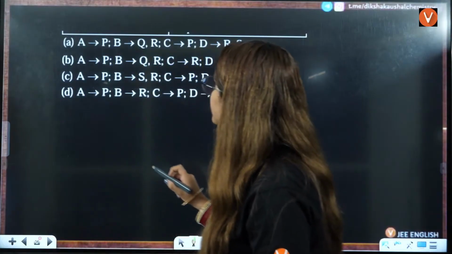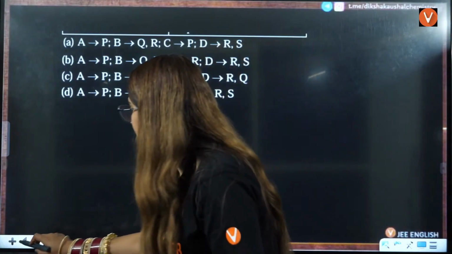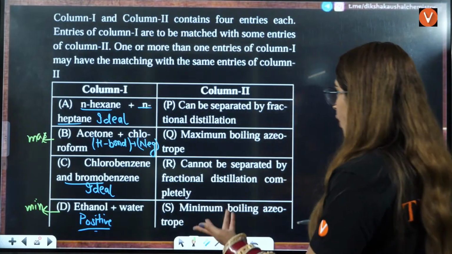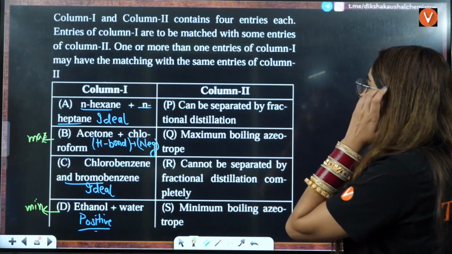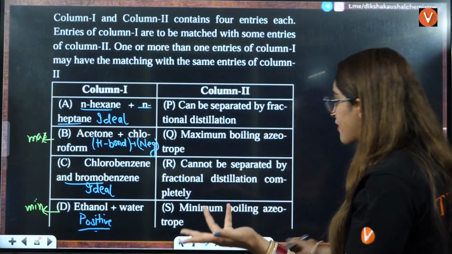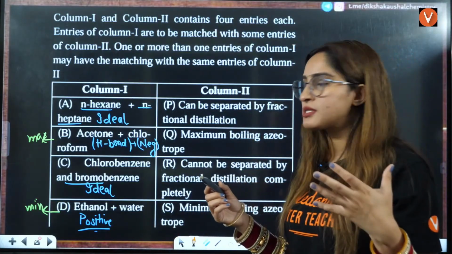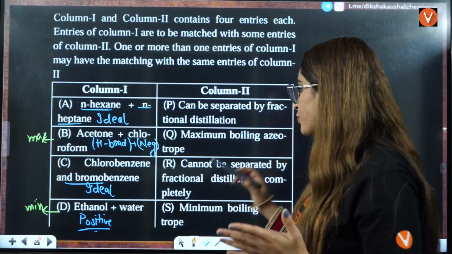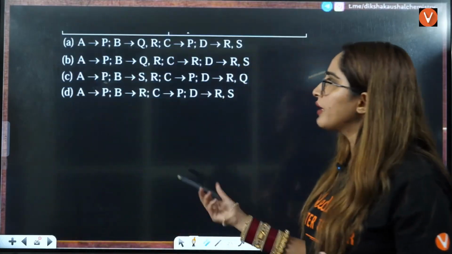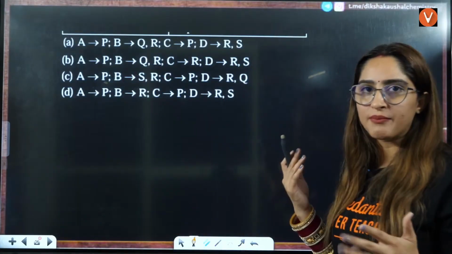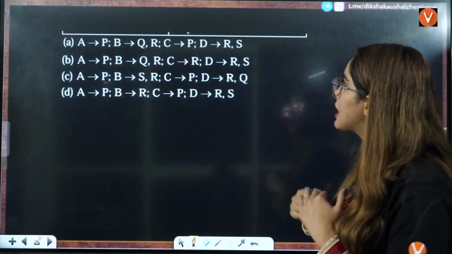Now let us see the options here. A is P, P, P, P, P. All of them are saying P. So P is basically can be separated by fractional distillation. If you see cannot be separated, we have two options here. Okay, fine. So A is definitely an ideal solution that can be separated by fractional distillation.